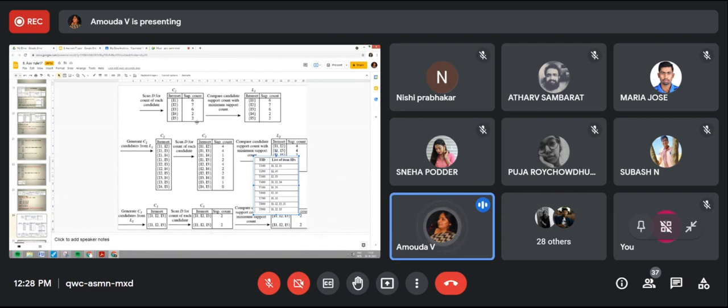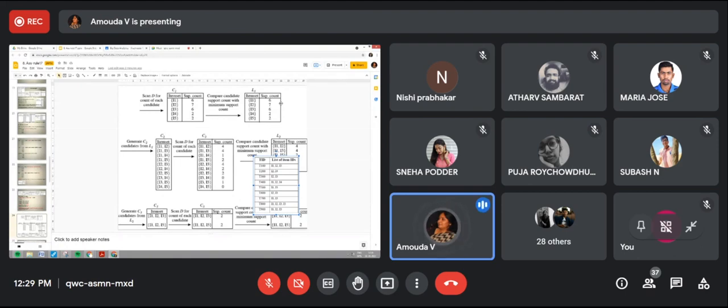More than 2 you can take, including 2 also. All items satisfy it. Once the support count is compared with the minimum support, we get the item set we call L1.